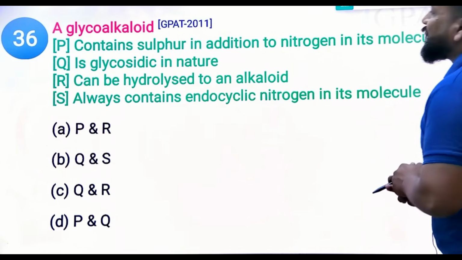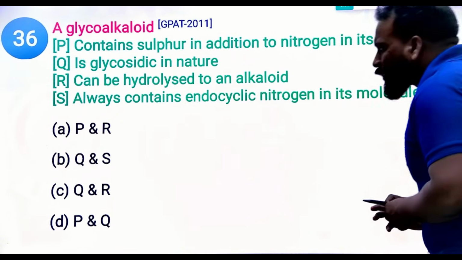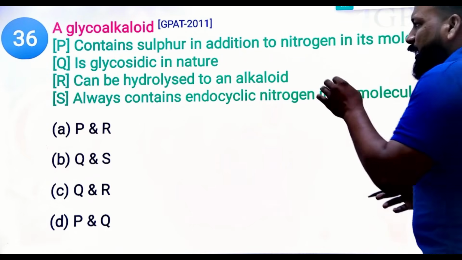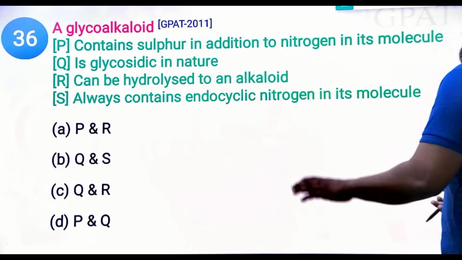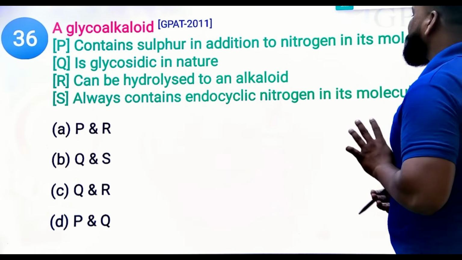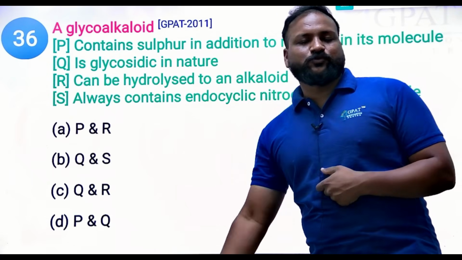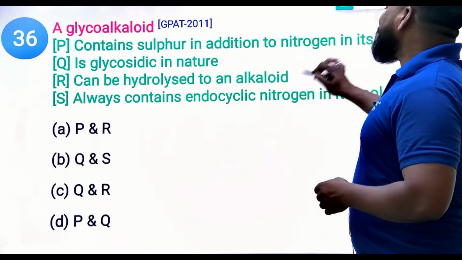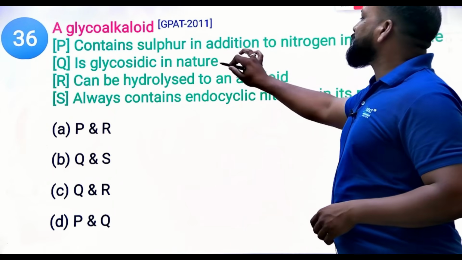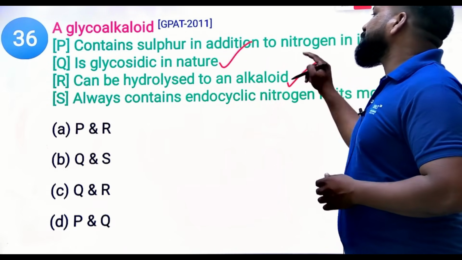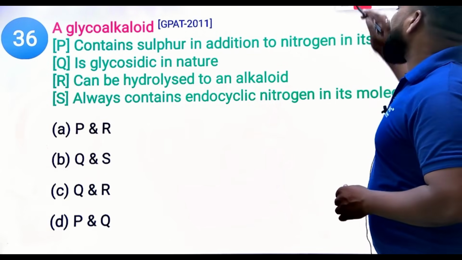Next question, glycoalkaloids. What do you mean by glycoalkaloids? Options: contains sulfur in addition to nitrogen in its molecule; is glycosidic in nature; can be hydrolyzed into an alkaloid; always contains endocyclic nitrogen in the molecule. Which of the following options are true? Yes, glyco means it is glycosidic in nature, and when it is hydrolyzed, it can be converted into an alkaloid. That's what it is known as, a glycoalkaloid.